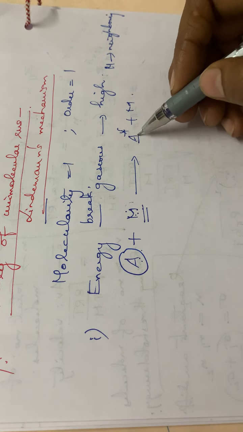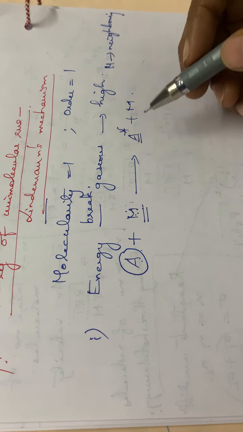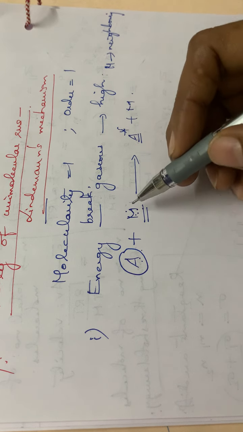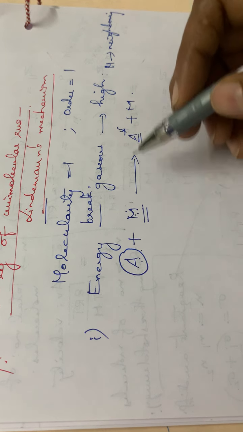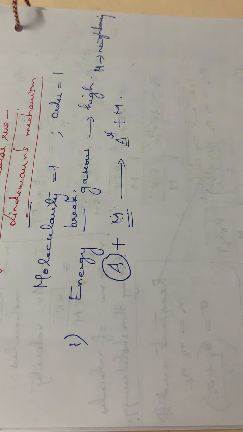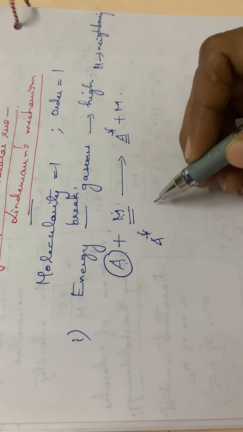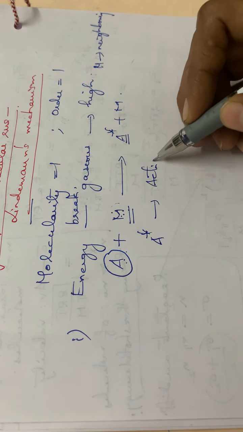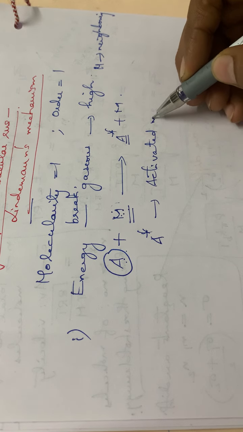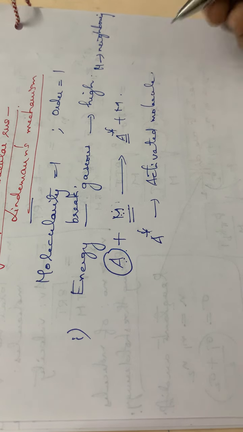So A got activated. A star is the activated molecule here.